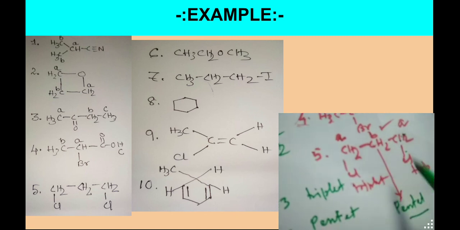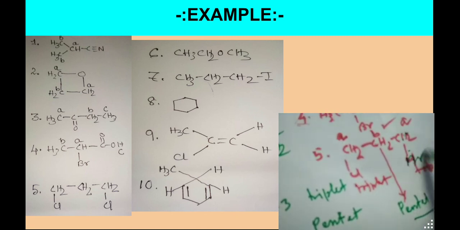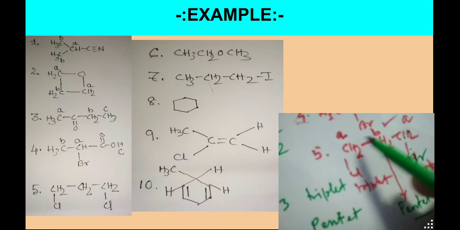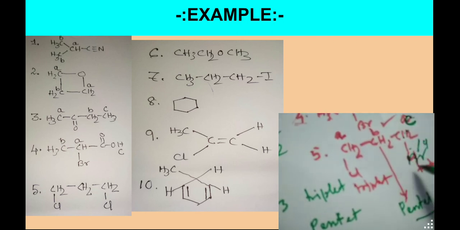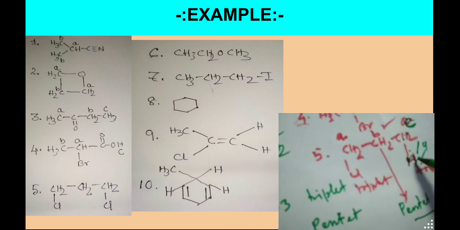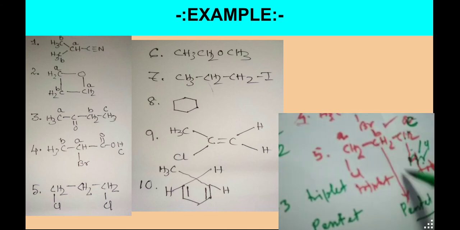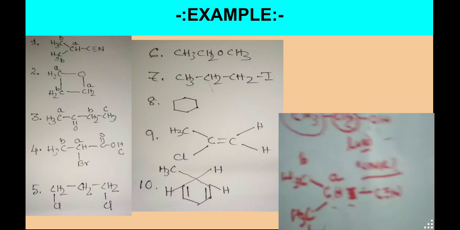Okay, if we change one of them to bromine, then definitely the environment will change, then A, B, and this will be C. If in case of chlorine we write bromine, the environment will change, and in that case B also changes, I will discuss later on. Okay, another example I will discuss over here.